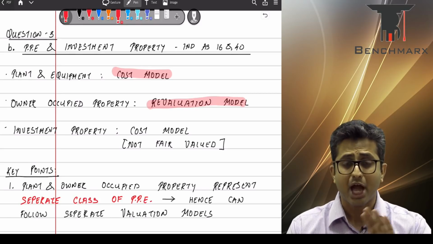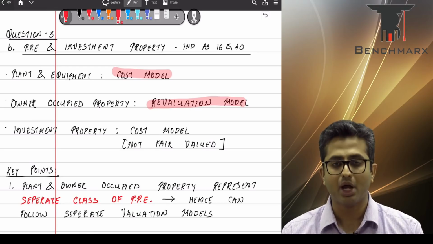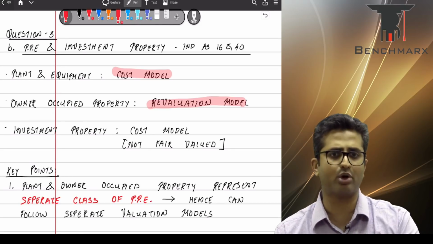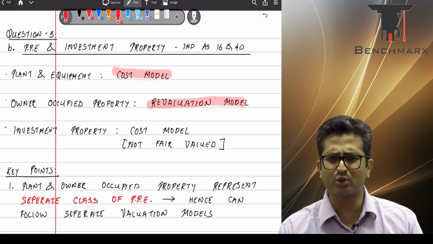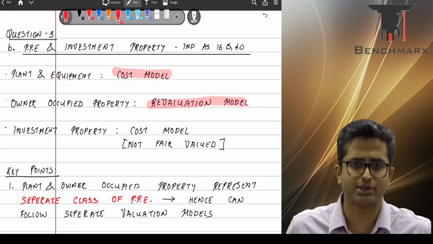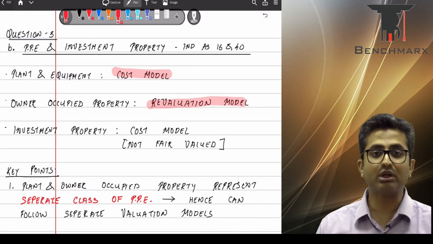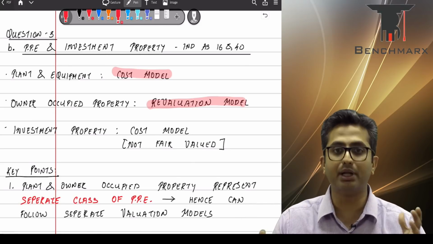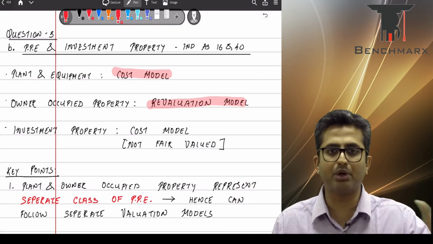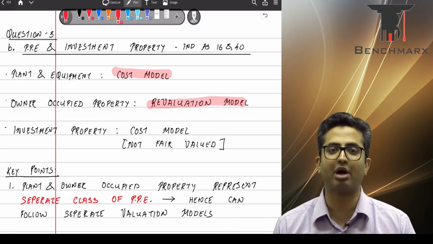What is a class of PPE? Well, assets which have a similar nature and end use are a part of the same class of PPE. So for example, if you have cars, let us say you have a Maruti Swift and you have a Honda City, both of them are different cars, but they have the same nature, same end use, and hence they form part of the same class of property, plant and equipment. But if you own cars and at the same time you own bulldozers, you own cranes, both of them are automobiles, but the nature and end use of a car is very different from the nature and end use of a bulldozer, which is predominantly for construction. A car is predominantly for transportation, and as a result there are different classes of property, plant and equipment.